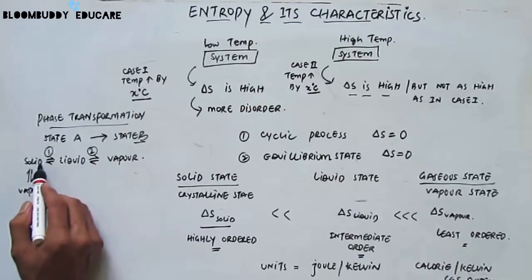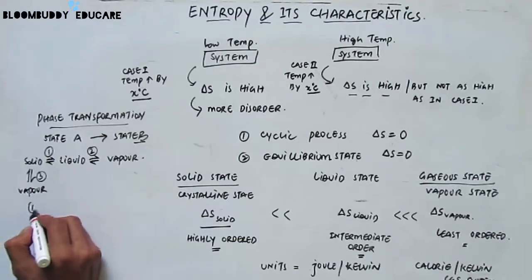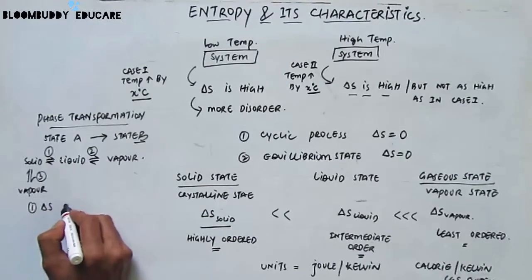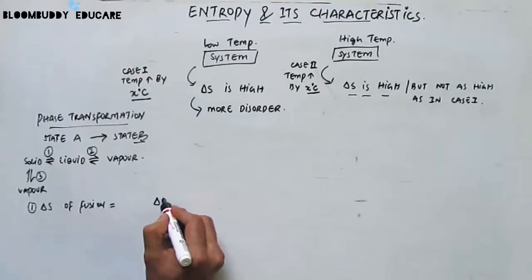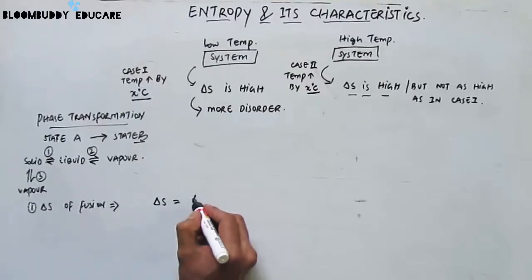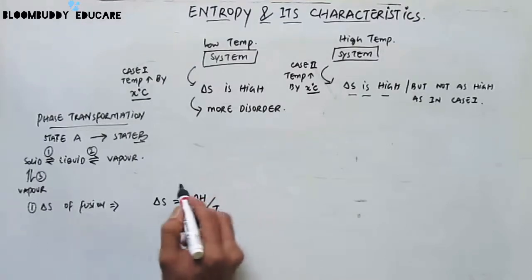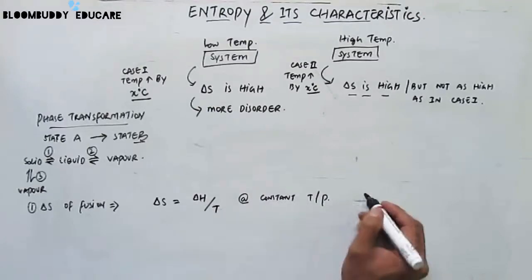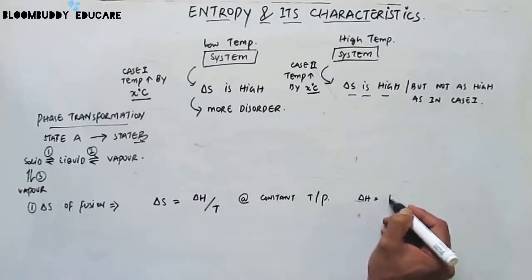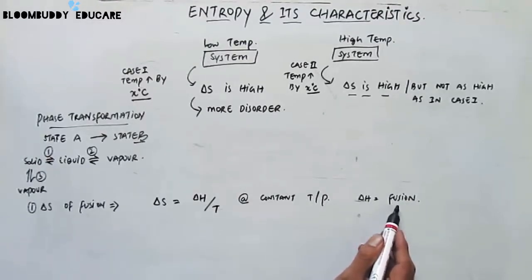So the phase transformation 1, that is when we convert any solid state to a liquid state, is called the entropy of fusion. So 1 will be called the entropy of fusion, and the entropy of fusion is always given by this equation, that is delta S is equal to delta H by T, and this delta H is the delta H of fusion, and this equation is always at constant temperature, pressure, and here delta H is of fusion, that's the change in enthalpy for the fusion only.